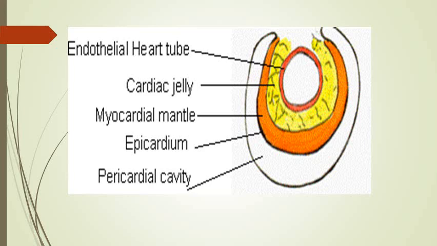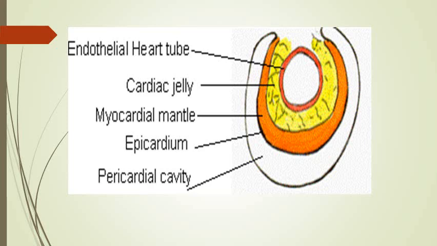In the center is the lumen of the heart, and then there is the endothelial heart tube, which is forming the endothelium of the future heart, and outer to that is the gelatinous substance which is called cardiac jelly, and outer to the cardiac jelly is the myocardial mantle, which is a quite thick layer of cardiac muscle, and outer to that is the epicardium, which is derived from the proepicardial organ.